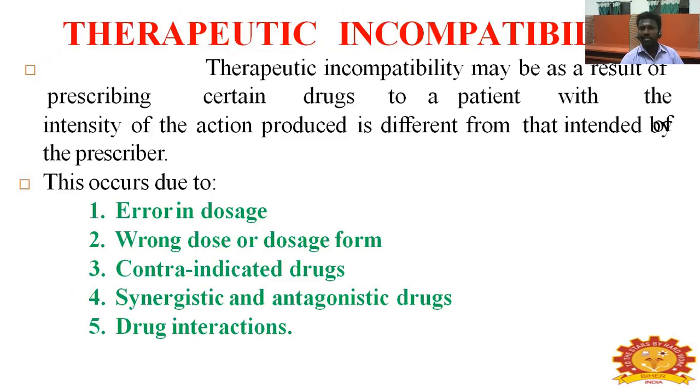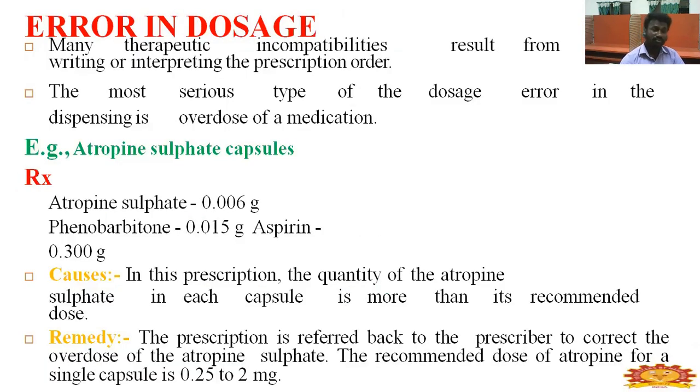Therapeutic incompatibilities: the therapeutic management may go wrong when prescribing certain drugs to a patient, with the intensity of action produced being different from that intended by the prescriber. This occurs due to error in dosage, wrong dose or wrong dosage form, contraindicated drugs, synergistic and antagonistic drugs, and drug interaction. Sometimes the prescriber makes an error in the dose.